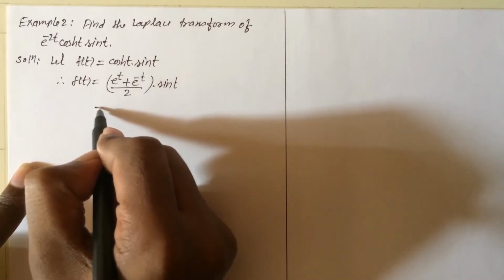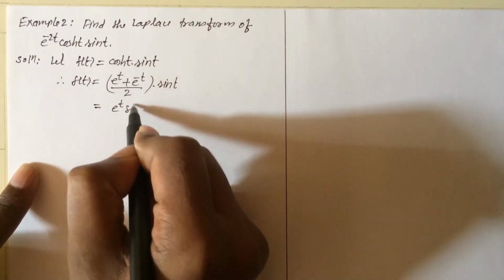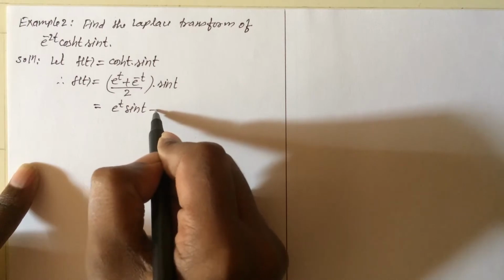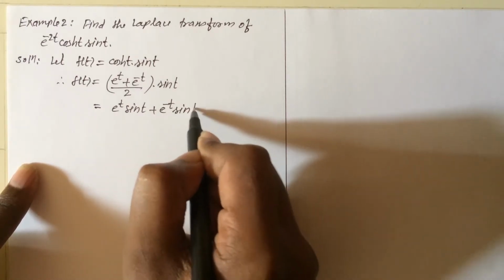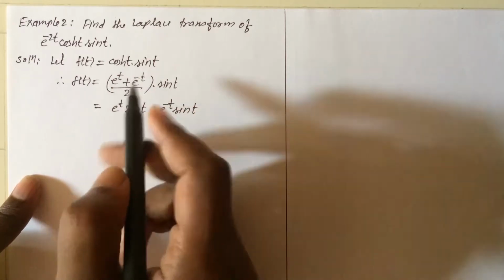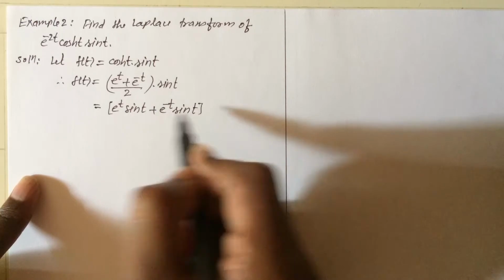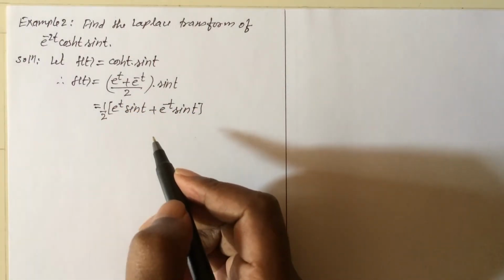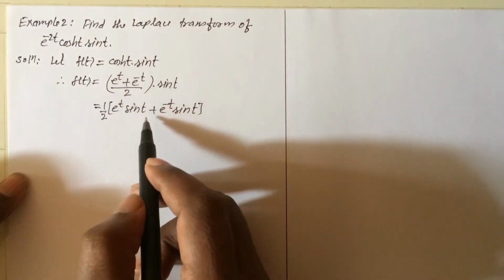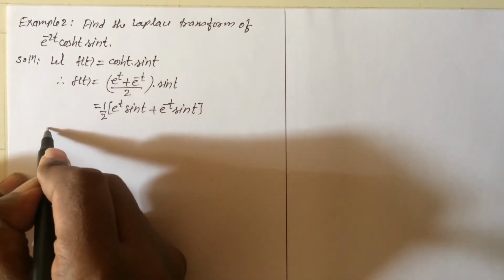So this equals e raised to t sin t plus e raised to minus t sin t, divided by 2, that is 1 by 2. Okay. Now apply the Laplace transform on both sides.